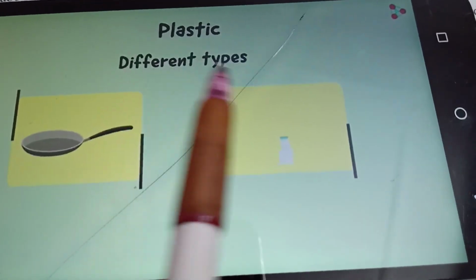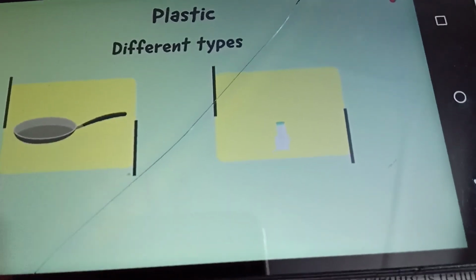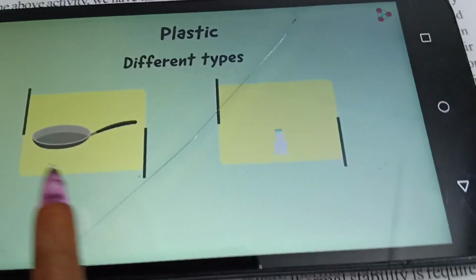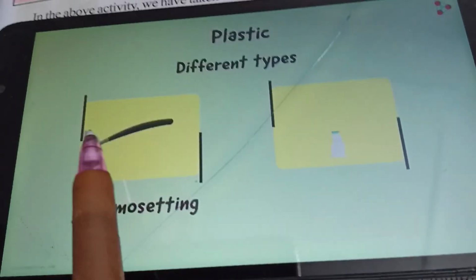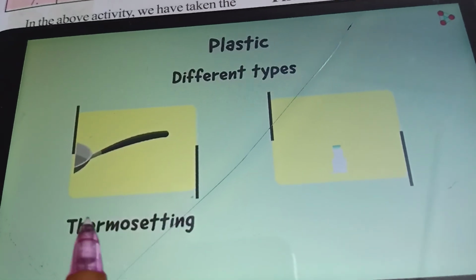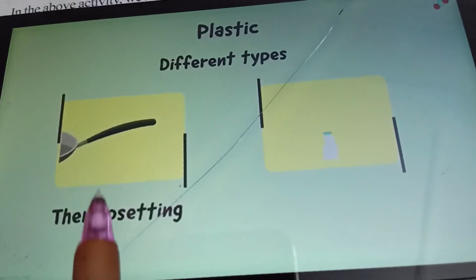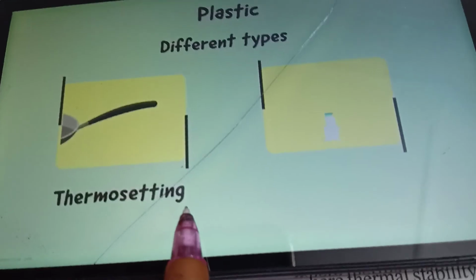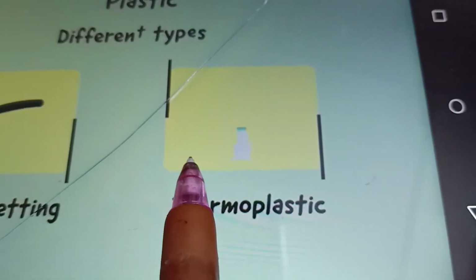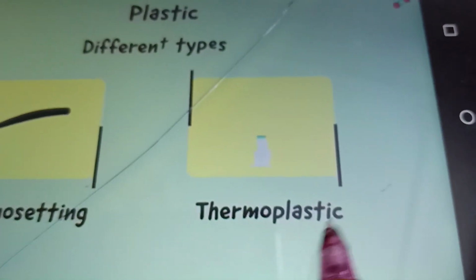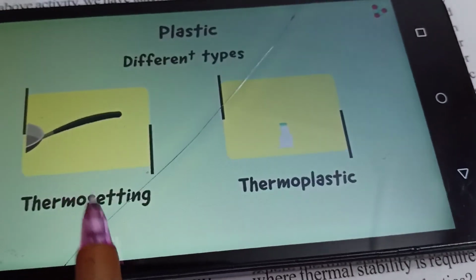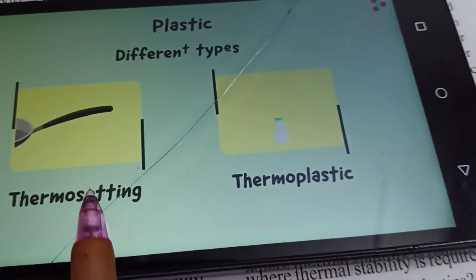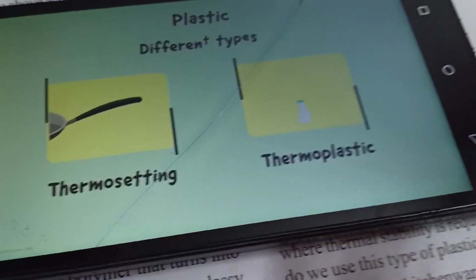Because there are different types of plastics. As I said, they have different types of plastics. So these two are different types of plastics. The first one, the handle of the pan, won't change its physical state, so it is thermosetting plastic, while the second one is thermoplastic, with its melting, right? So it is thermoplastic.